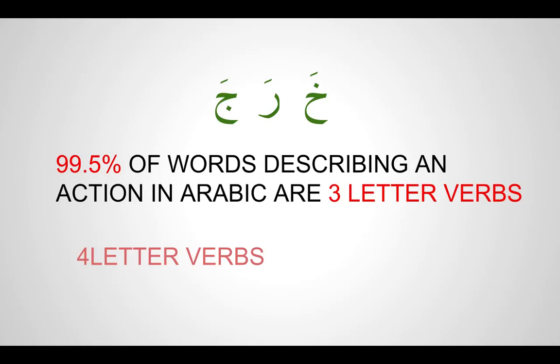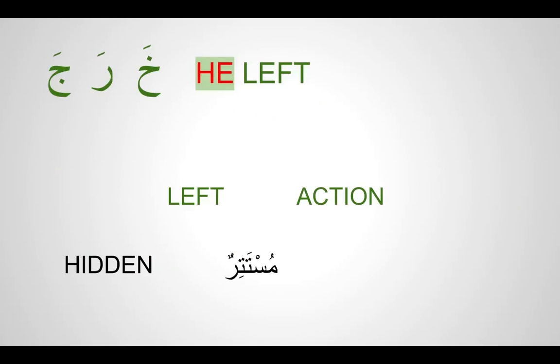Now in English, let's see how many letters are used in making a word that describes an action. For example, if I tell you he ate, there are 3 letters, A-T-E. He left, there are 4 letters, L-E-F-T. He wrote, there are 5 letters. The list goes on. A number of letters come together to form a word, and it can be 2, 3, 4, 5, as many.